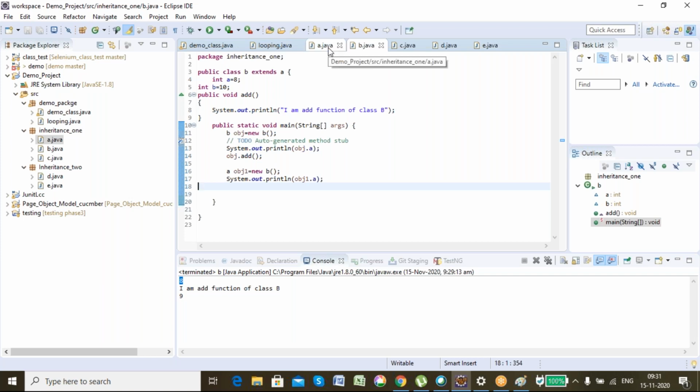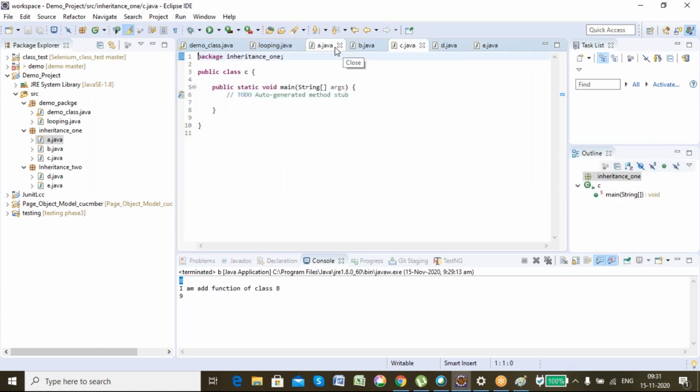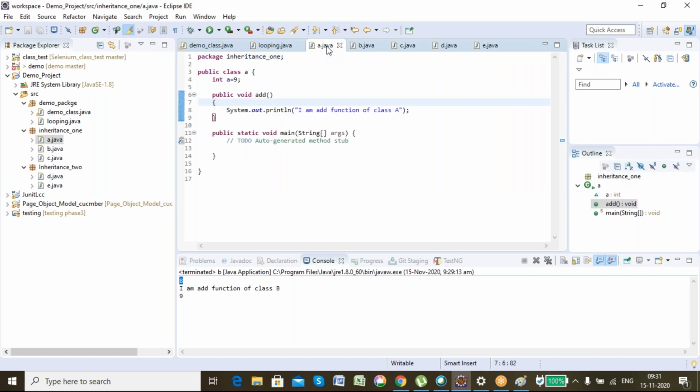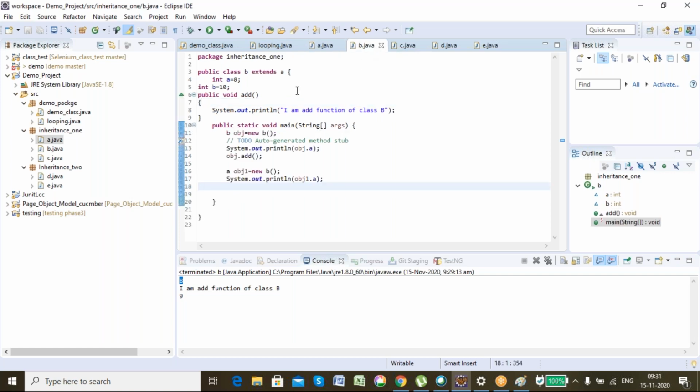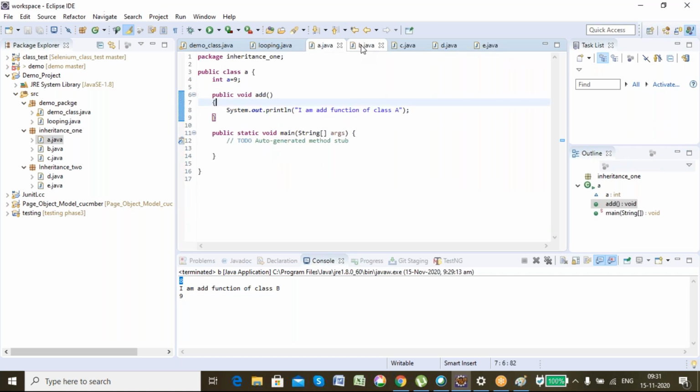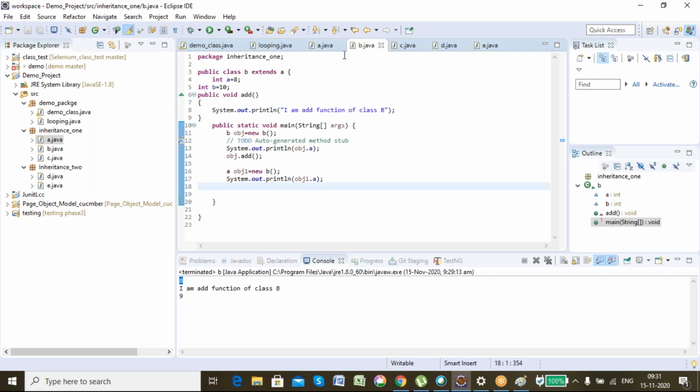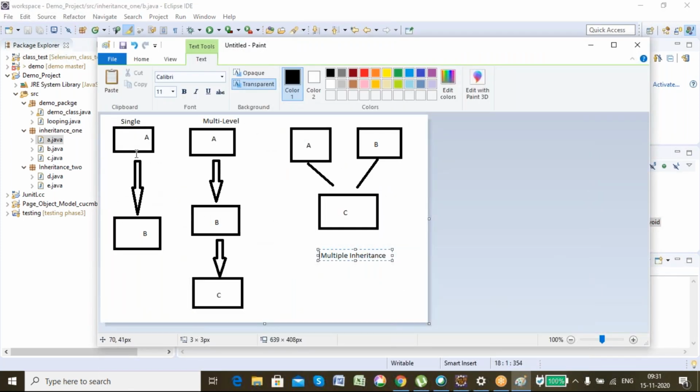Okay, good. Now let's see what happens. Okay, now see. B is inheriting A. Okay, this is an example of what? Single inheritance, right? This is an example of what? Single inheritance, what I've told now. Correct. Now let's see multiple inheritance.